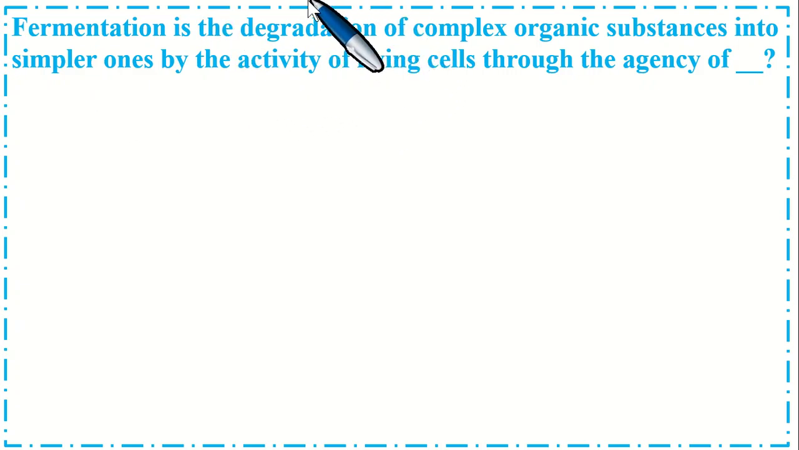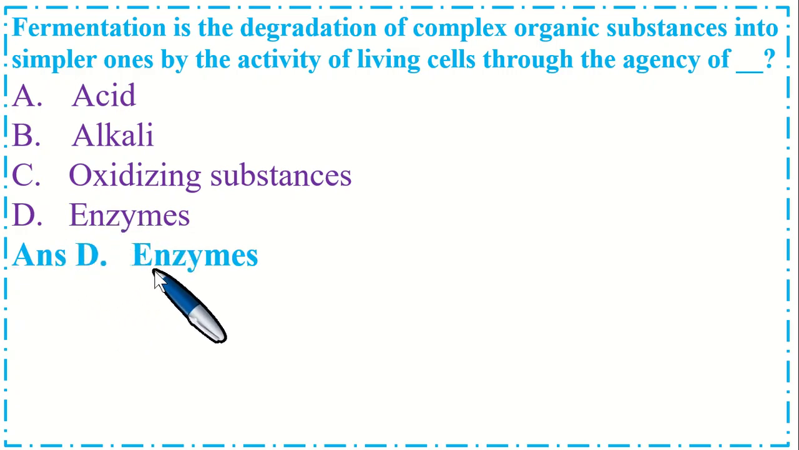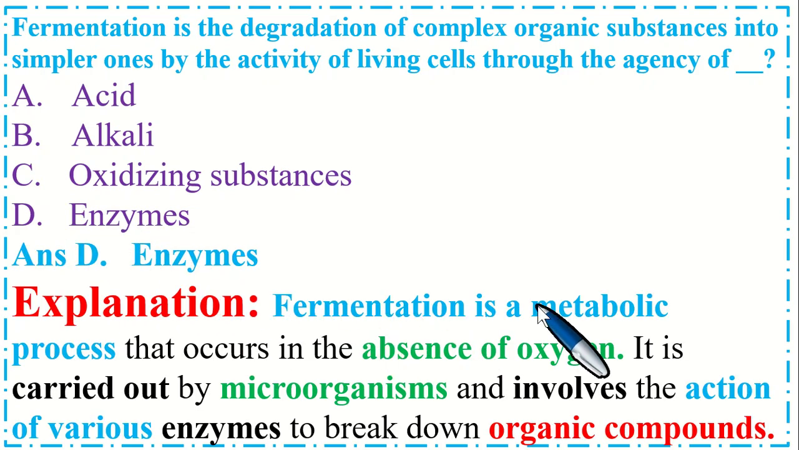Fermentation is the degradation of complex organic substances into smaller ones by the activity of living cells through the agency of dash. Option A, acid, B, alkali, C, oxidizing substances, and option D, enzymes. So the correct option is D, enzymes. Fermentation is a metabolic process that occurs in the absence of oxygen. It is carried out by microorganisms and involves the action of various enzymes to break down organic compounds.